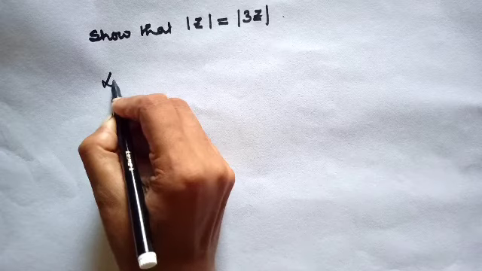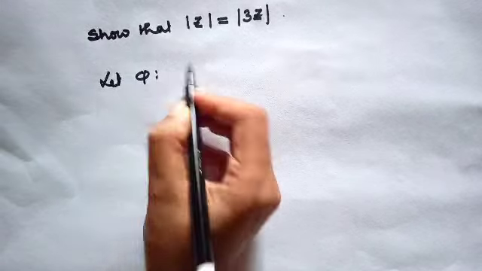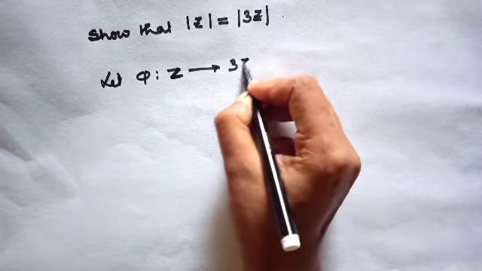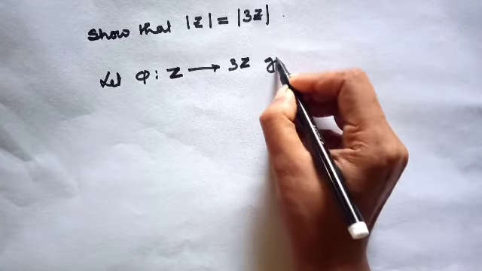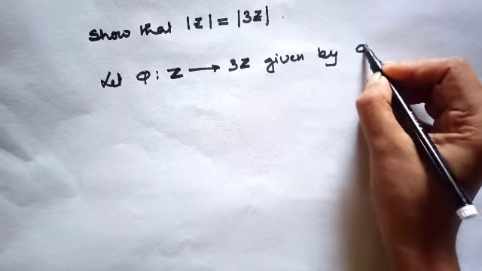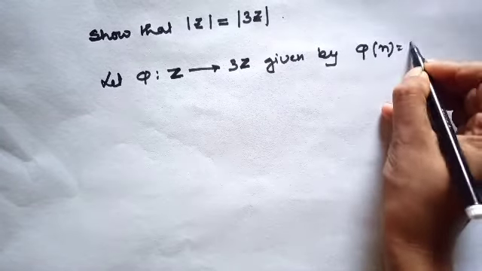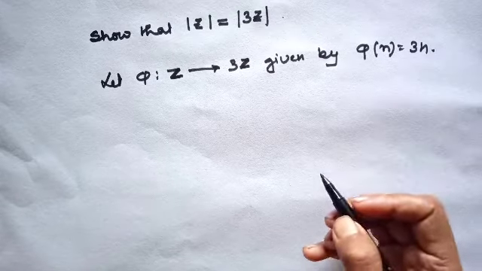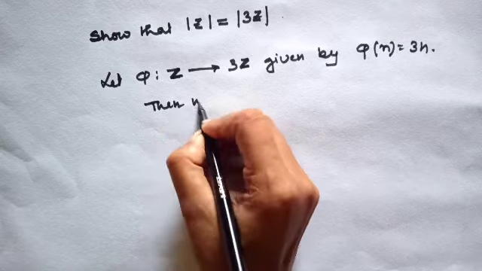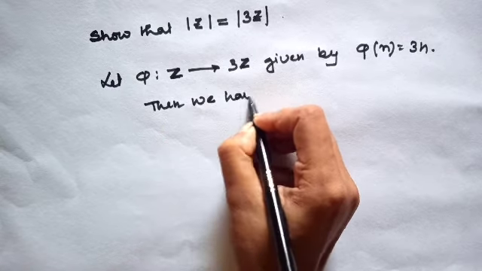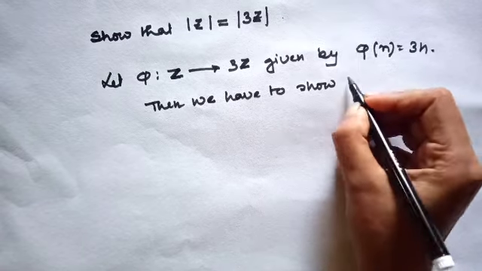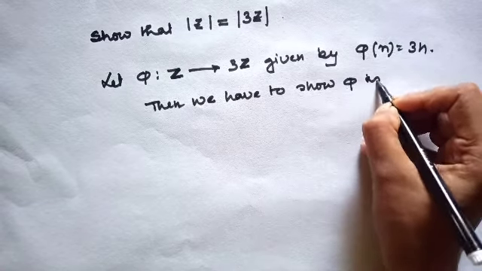Let phi from Z to 3Z be a mapping given by phi of n equals 3n. Then we have to show phi is one-one.